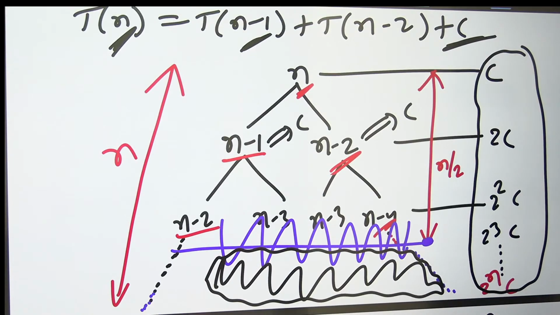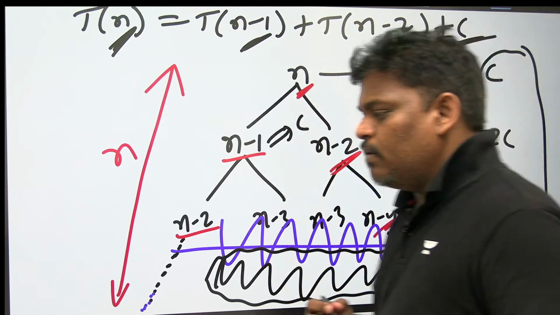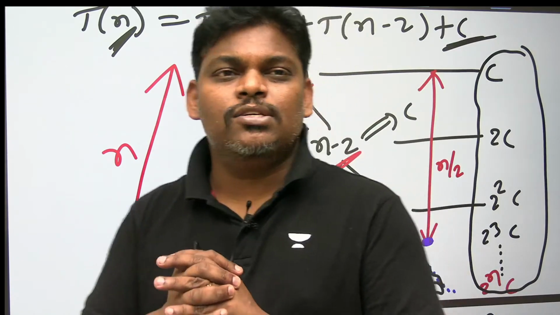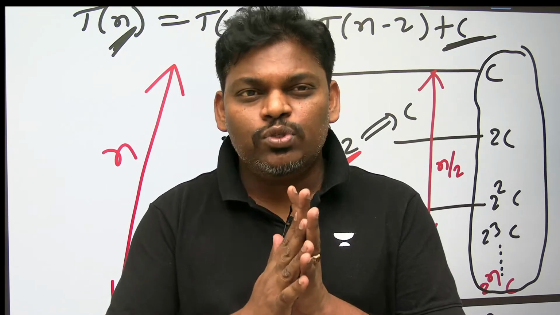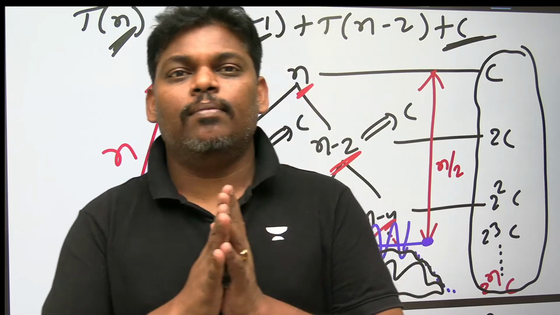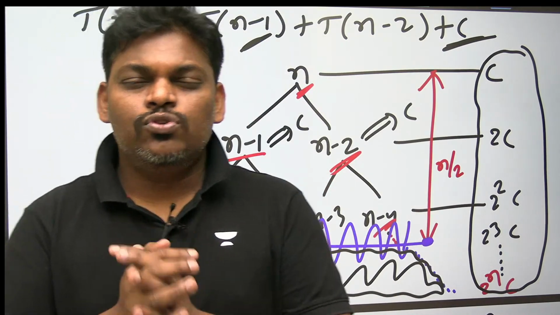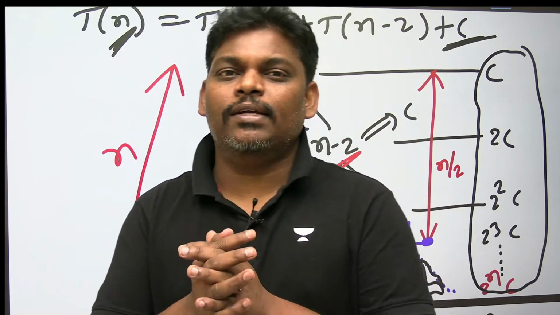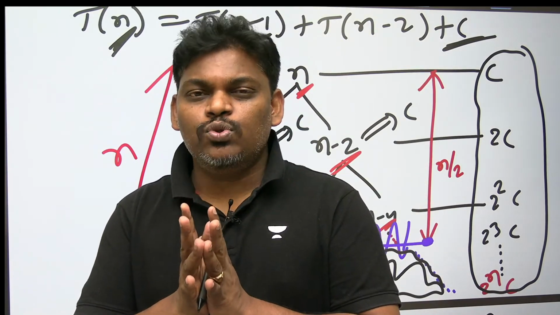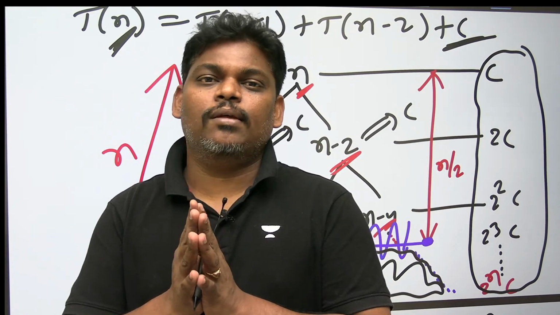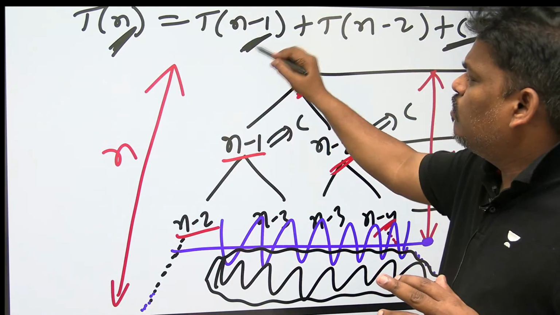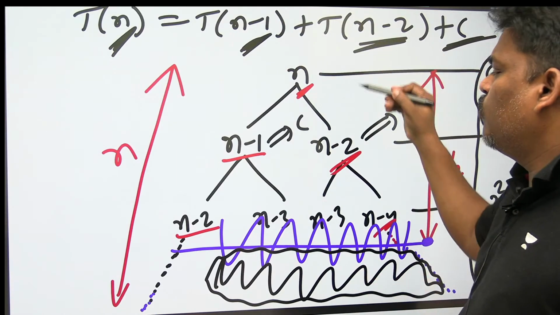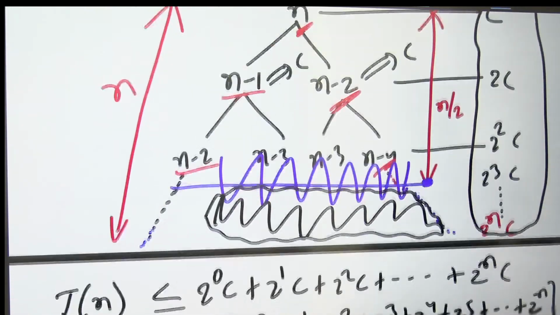Some people are asking, sir, what is the tree method? To solve a recurrence relation we have three methods: the tree method, the substitution method, and the master theorem. When the recurrence relation has more than one recursive call, people go for the tree method. This is called the tree method.